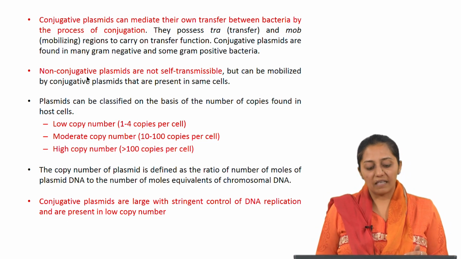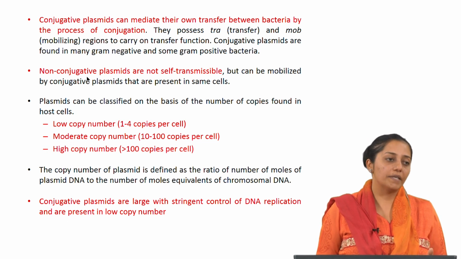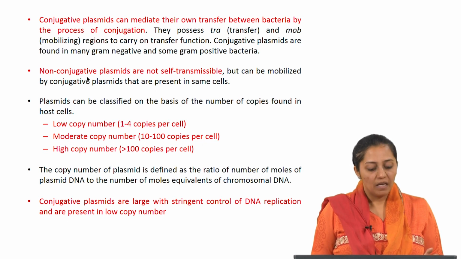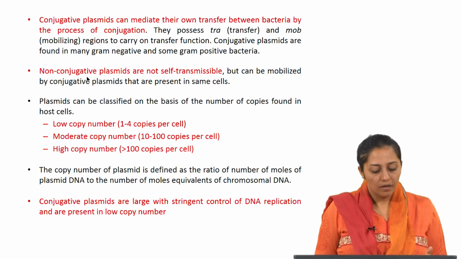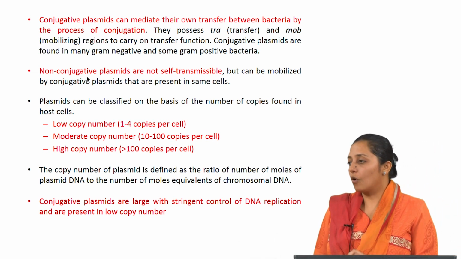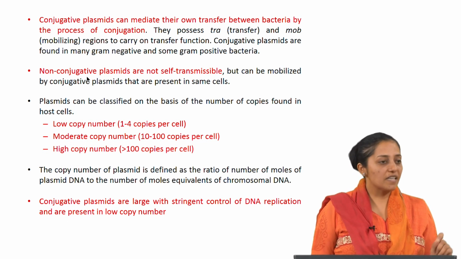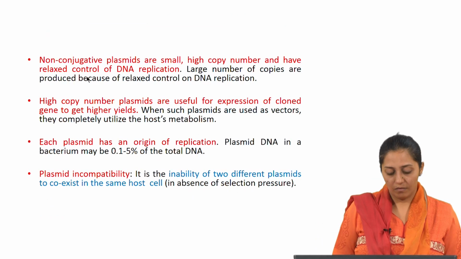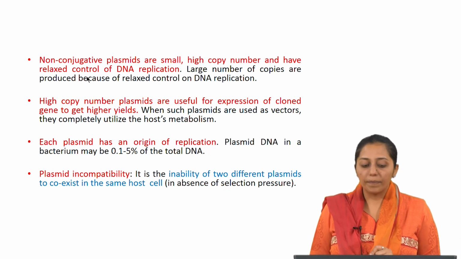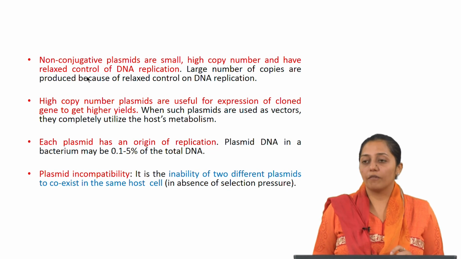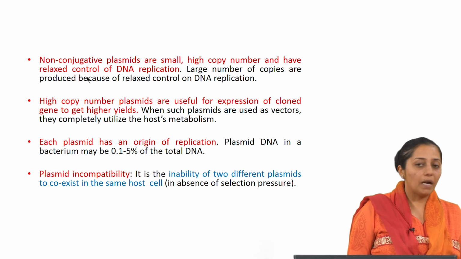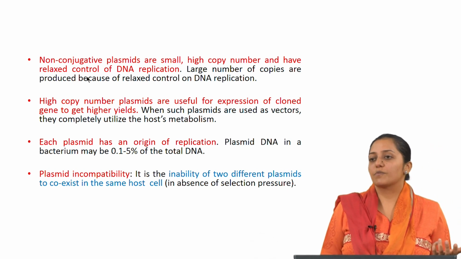Now, plasmids can also be classified in terms of low and high copy numbers. Low copy number is nearly 1 to 4 copies. High copy number is greater than 100. So, conjugative plasmids are large with stringent control of DNA replication and are present in low copy numbers. Non-conjugative plasmids are small, high copy number and have relaxed control of DNA replication. So, suppose you are working for cloning, multiplication, what kind of plasmid will you prefer?